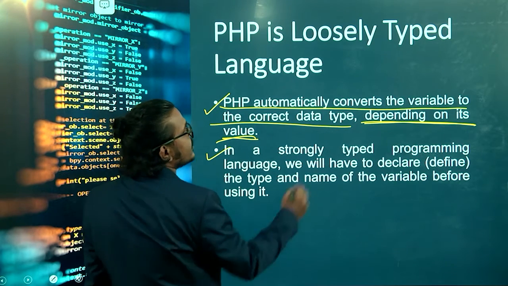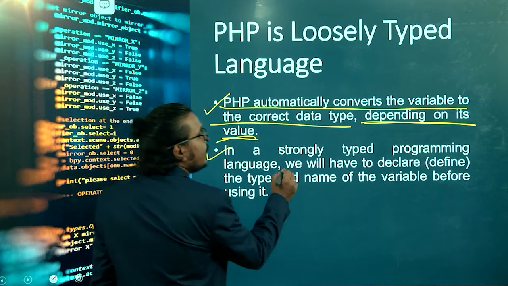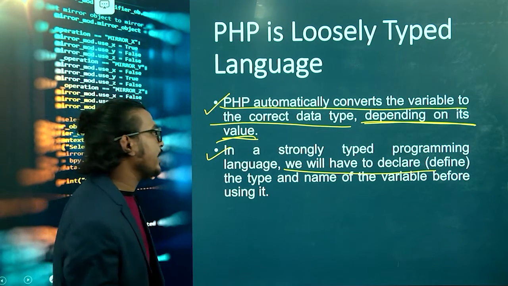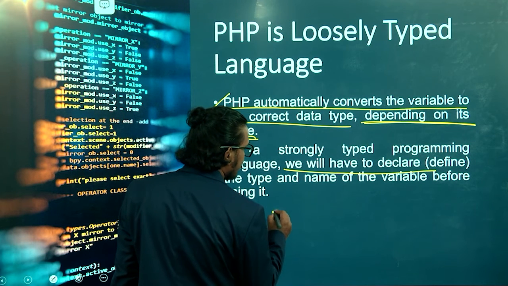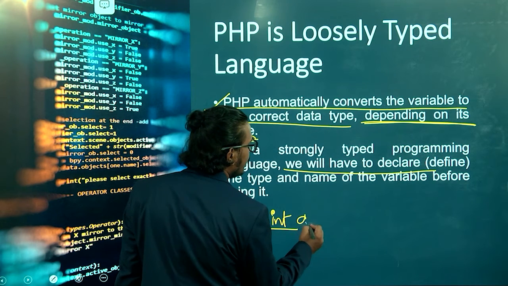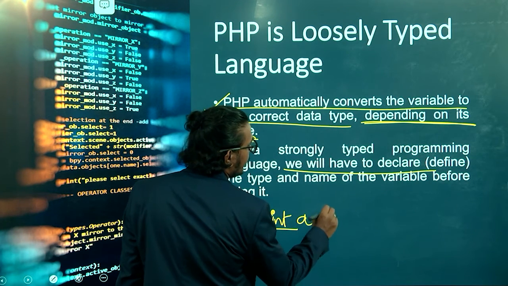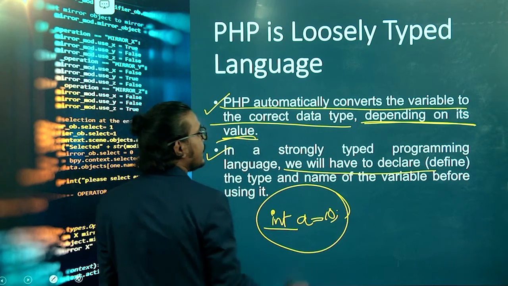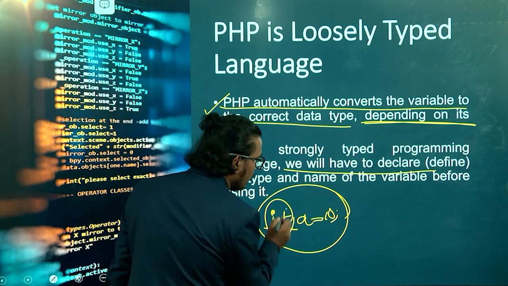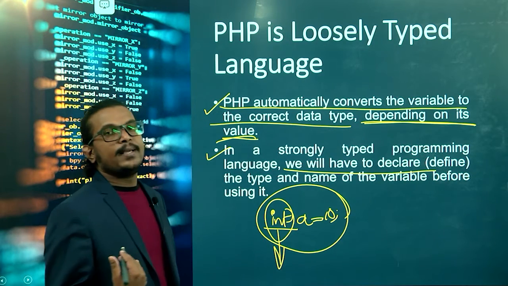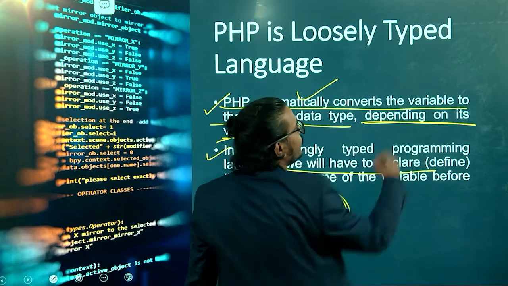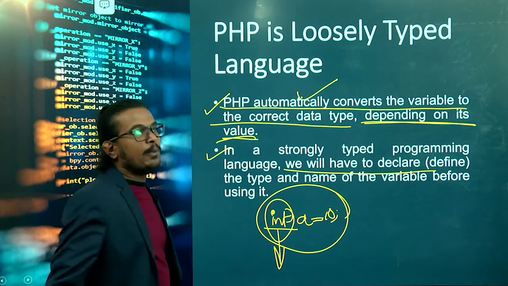And in a strongly typed programming language, we have to declare or define the data type. For example, take the Java language. In Java, we have to define the data type first, after that write the variable name, and after that initialize the value. So this is called a strongly typed language. Here you have to define your data type, but in our PHP scripting language we are not defining the data type. It automatically converts the variable to the correct data type depending on its value.